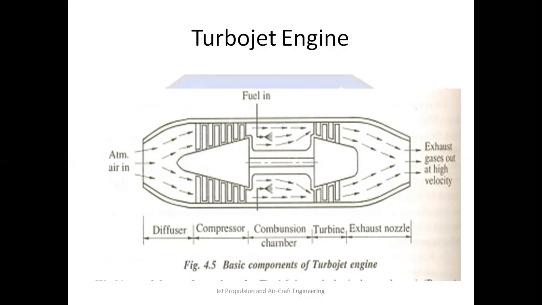And because of this thrust, the forward motion or forward power is generated.